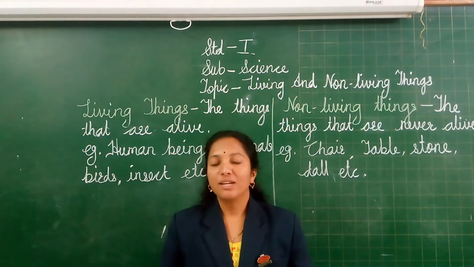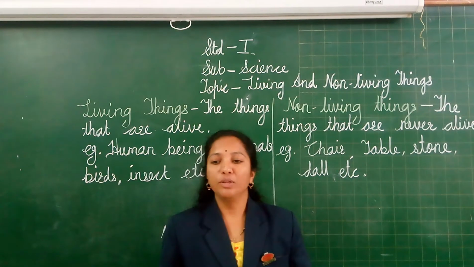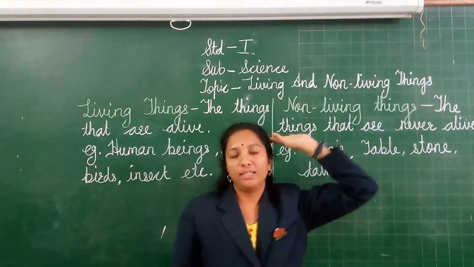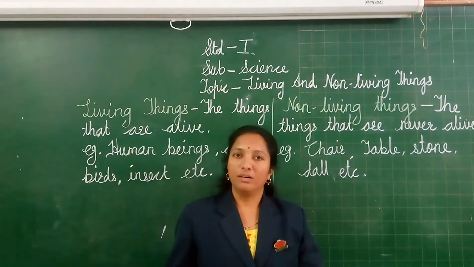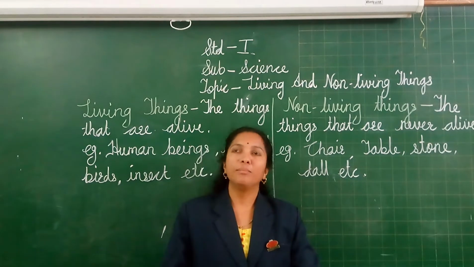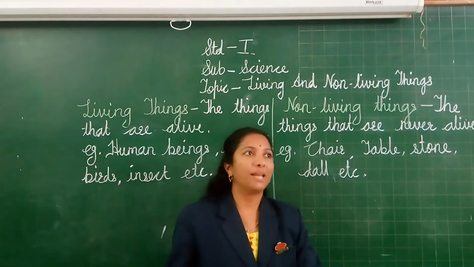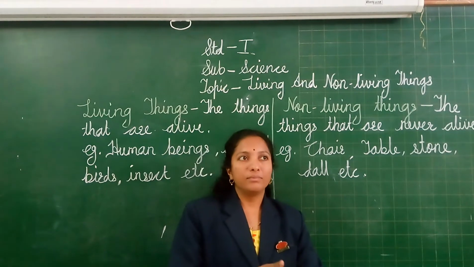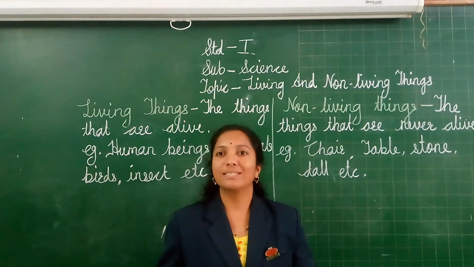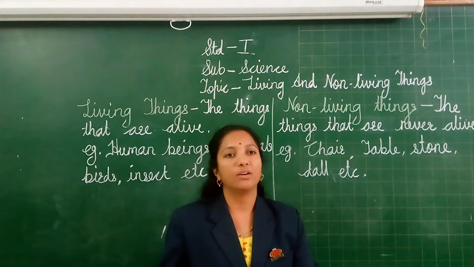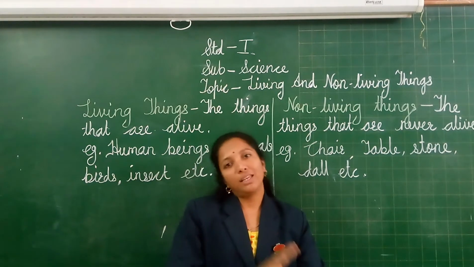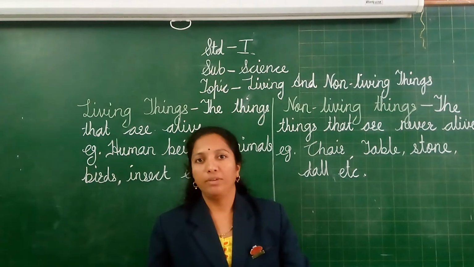Hello students, today we are going to learn our new topic, that is living and non-living things. We are living on the earth and around us we are seeing many things. For example, animals, plants, sun, moon, insects, birds, all these things we see on the earth. From this, some are living things and some are non-living things.